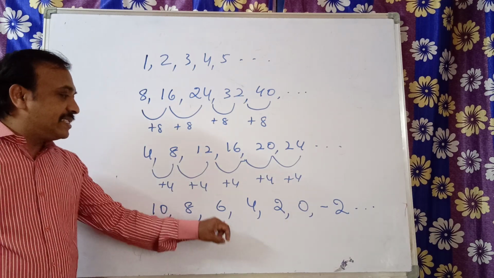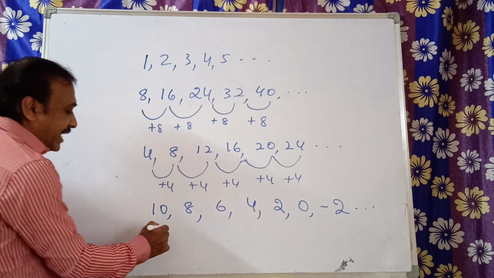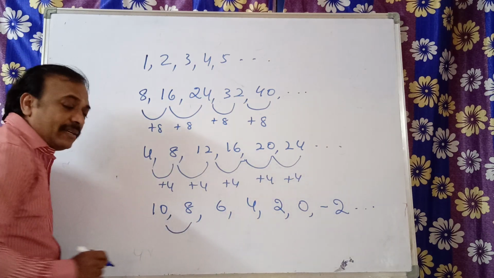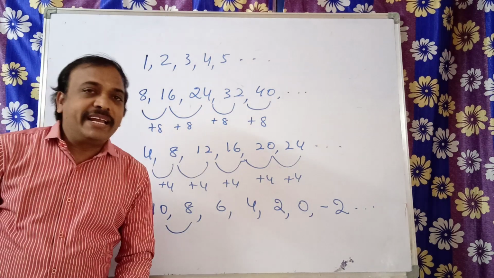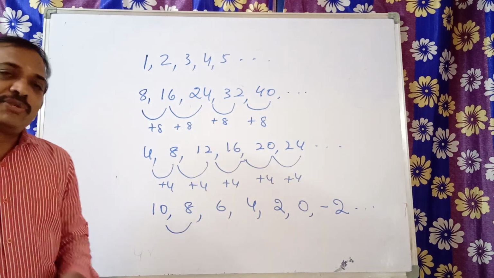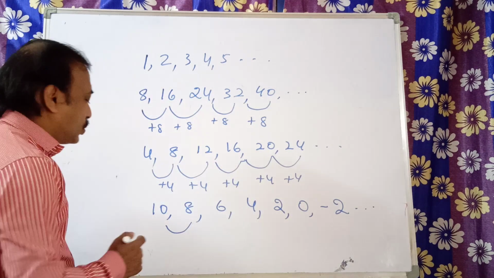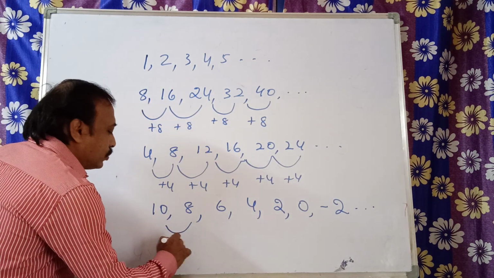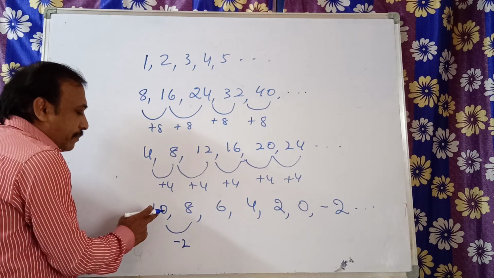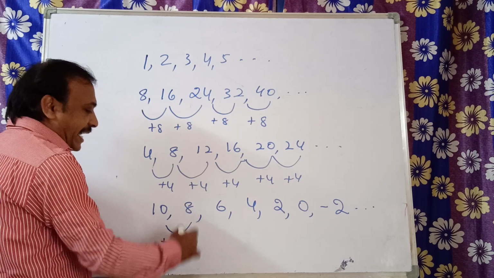Now from here to here, how much are we adding? Okay, we are subtracting 2. So in other terms, we are adding minus 2. See here, minus 2 we are adding. 10 plus minus 2 will give you 8.